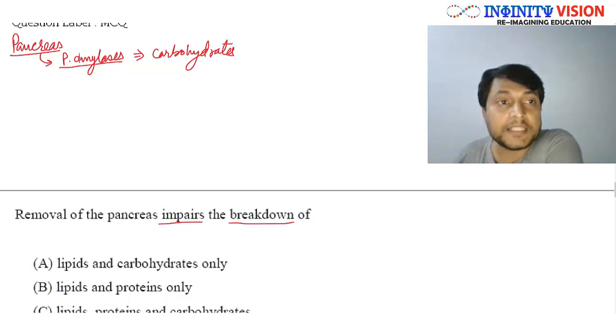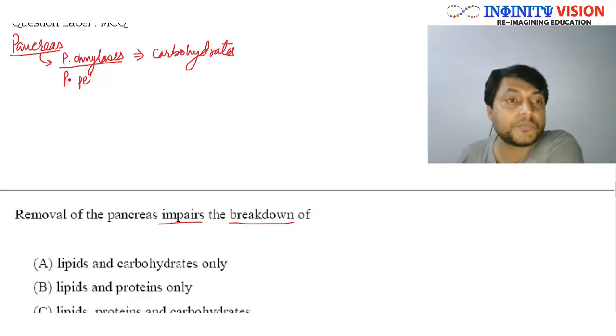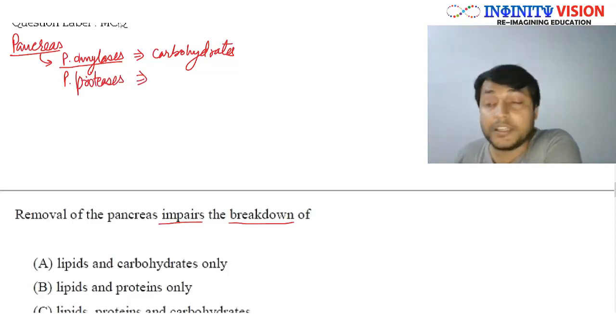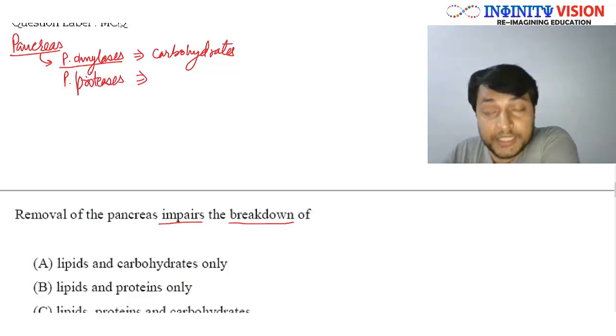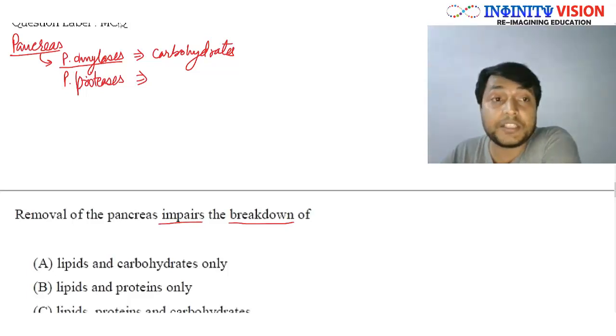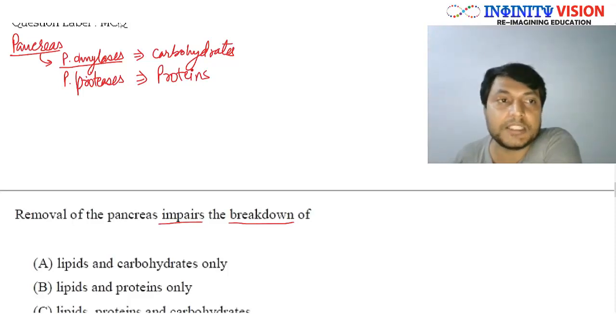Okay, plus it secretes pancreatic proteases, such as trypsinogen, chymotrypsinogen, and procarboxypeptidase. These are all types of pancreatic proteases. Now, since these are proteases, they are responsible for the breakdown of proteins, that is, digestion of proteins.